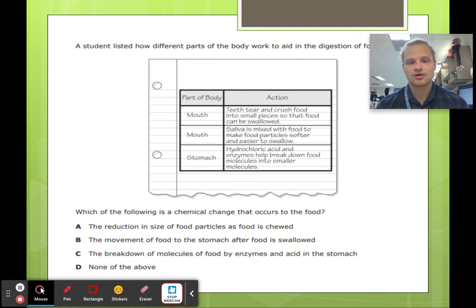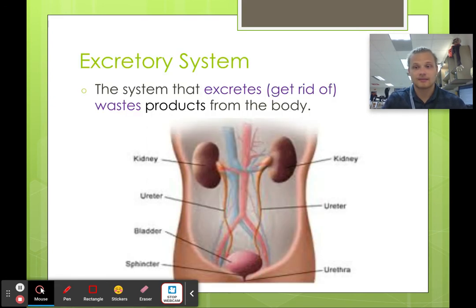All right. Hydrochloric acid is an enzyme that breaks down food molecules into smaller molecules. That is a chemical change. All right. And so that's where we're getting at here. And that's why the answer is C, because we're breaking down food by enzymes and acid in the stomach.